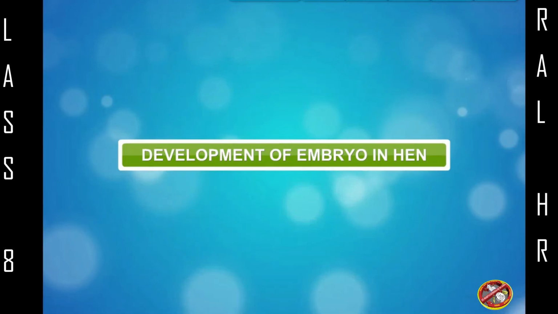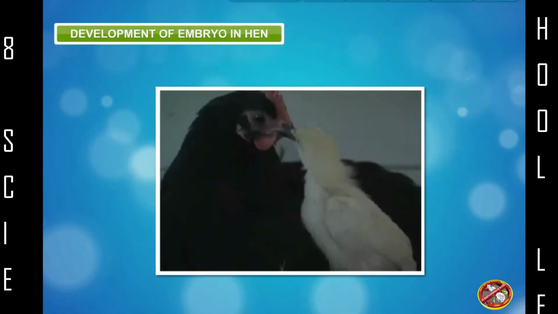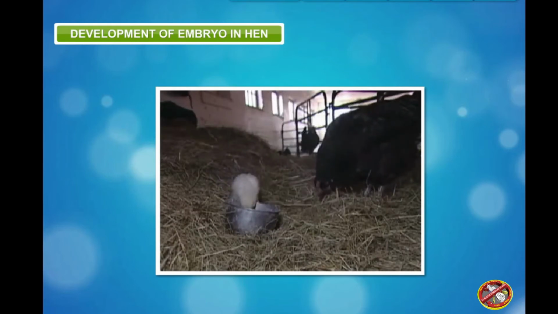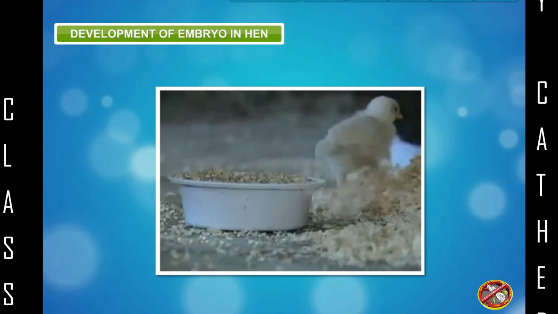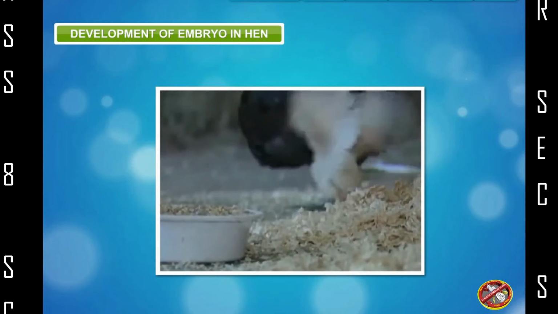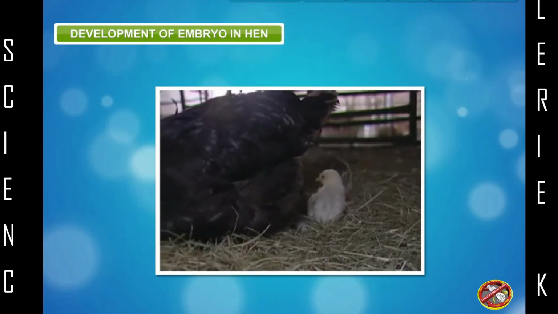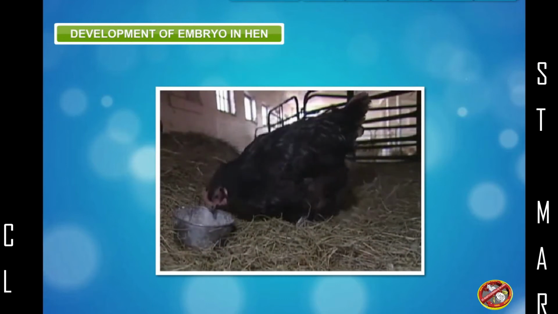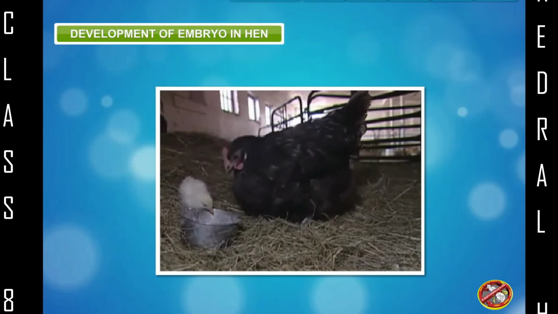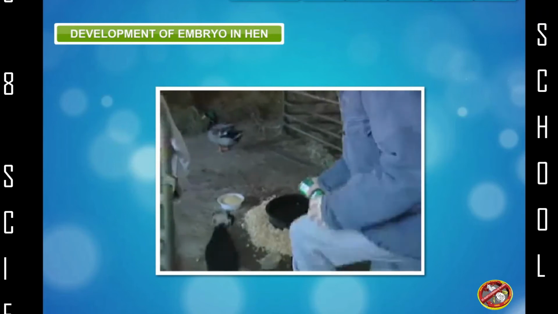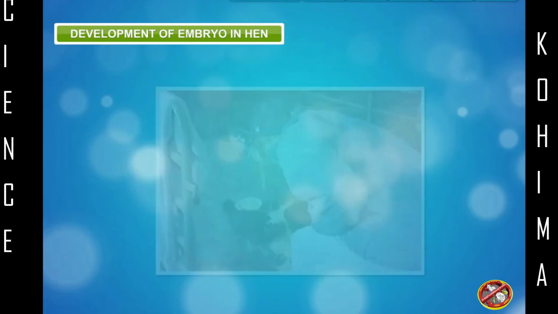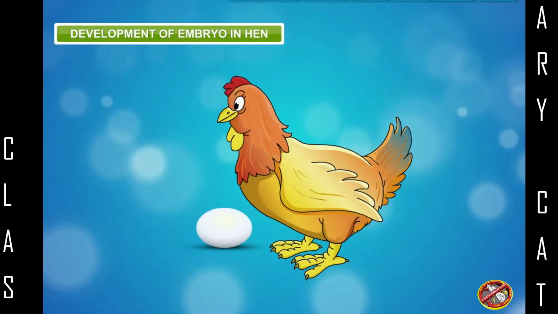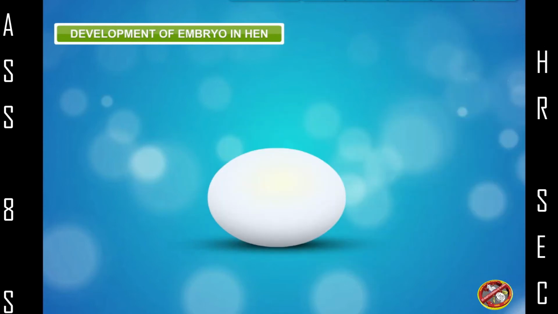Development of embryo in hen. Internal fertilization takes place in hens also. Soon after fertilization, the zygote divides repeatedly and travels down the oviduct. As it travels down, many protective layers are formed around it. The hard shell that we see in a hen's egg is one such protective layer. After the hard shell is formed around the developing embryo, the hen finally lays the egg.